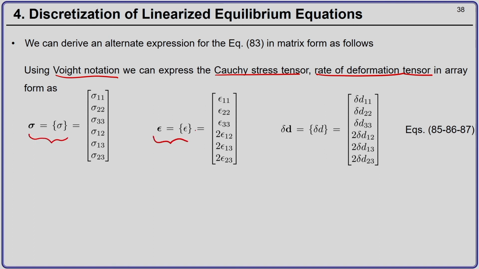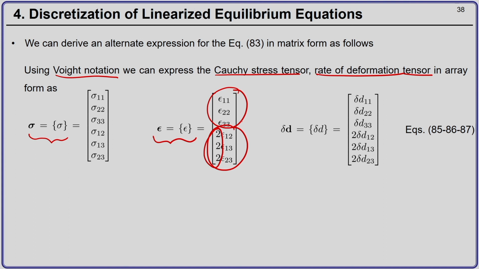Remember, the strain tensor is written as epsilon 1, epsilon 2, epsilon 3, that is the normal components, and then you have 2 epsilon 12, 2 epsilon 23 and so on. Remember, this 2 is present over here because there are 2 values of strain.